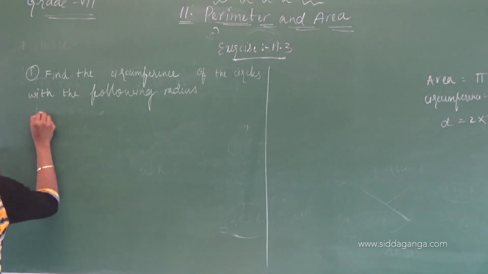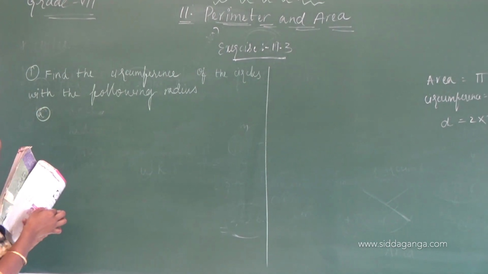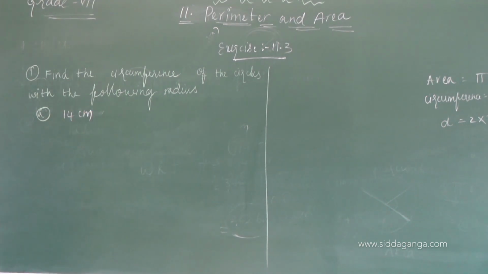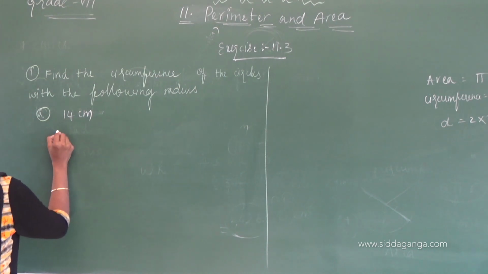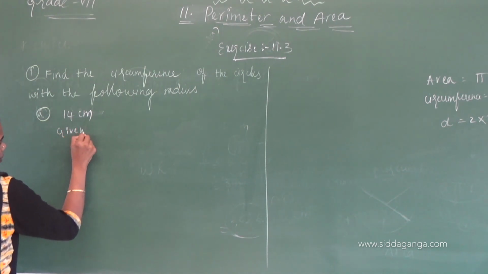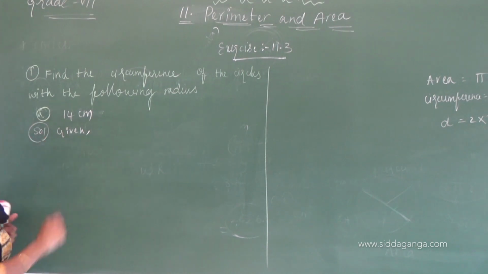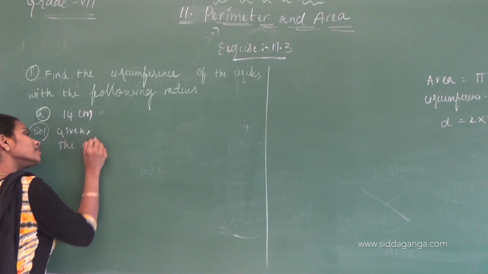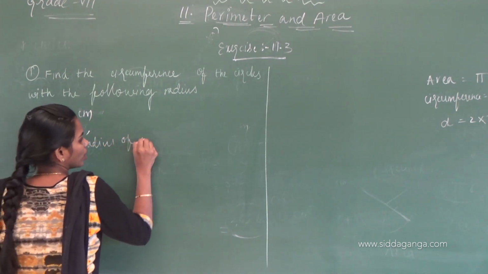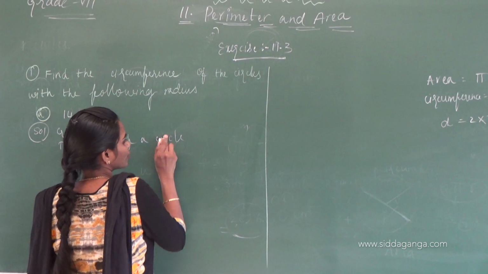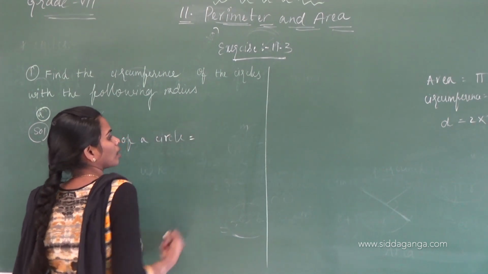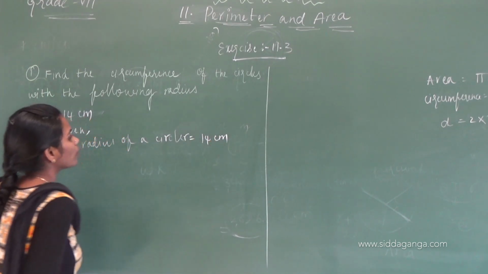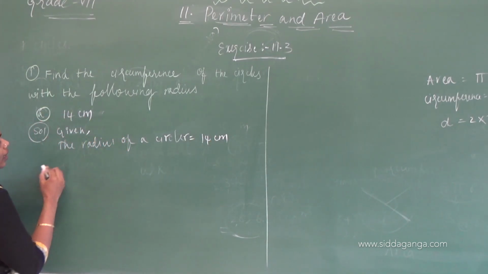First question. What are they giving? 14 centimeters as radius. Given, what you have to write? Solution: given, the radius of a circle r equals 14 centimeters. What you have to find? Circumference.